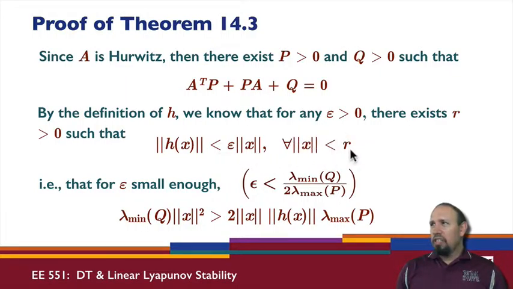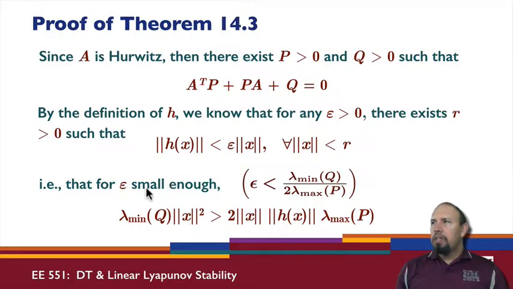So that's what this is saying: for all x with norm less than some value r, I can pick an r so that h is arbitrarily small compared to x. Since the limit of the norm of h of x over x goes to 0, I can always find h of x arbitrarily small that way.